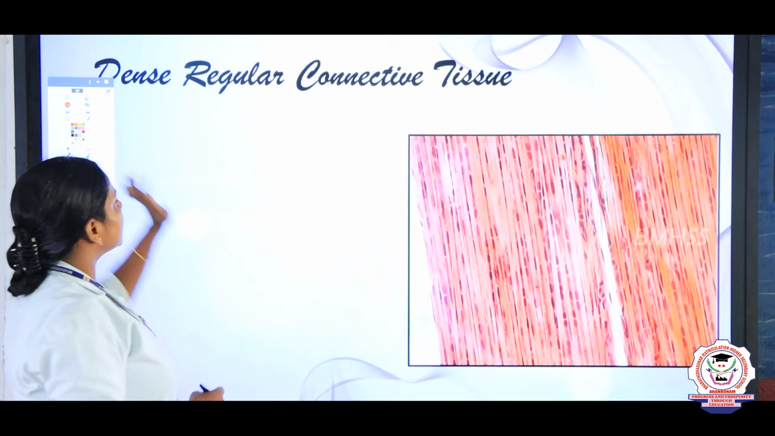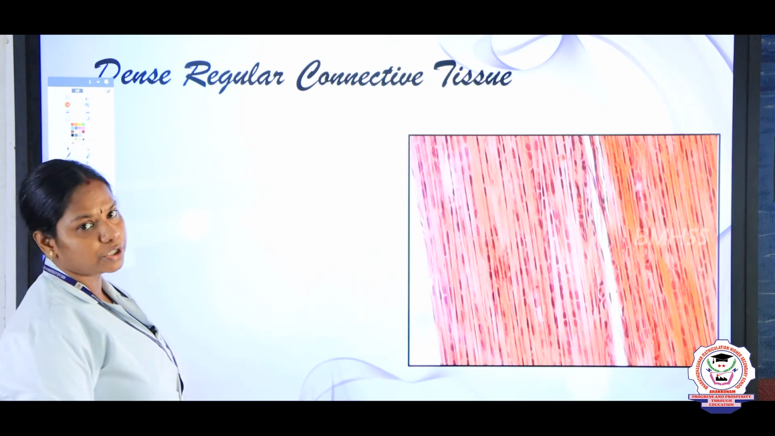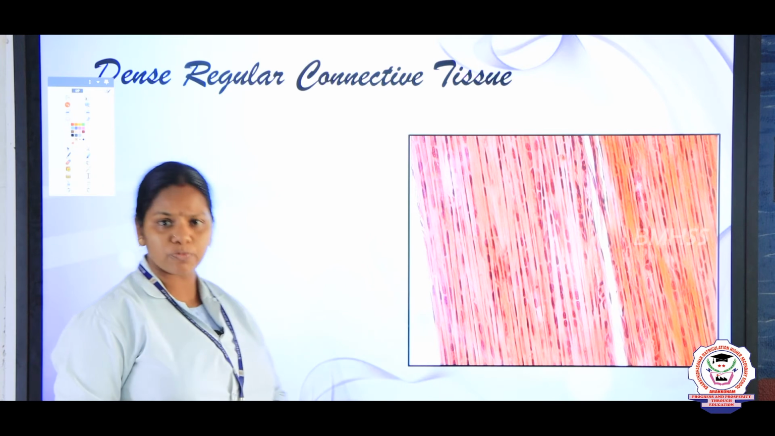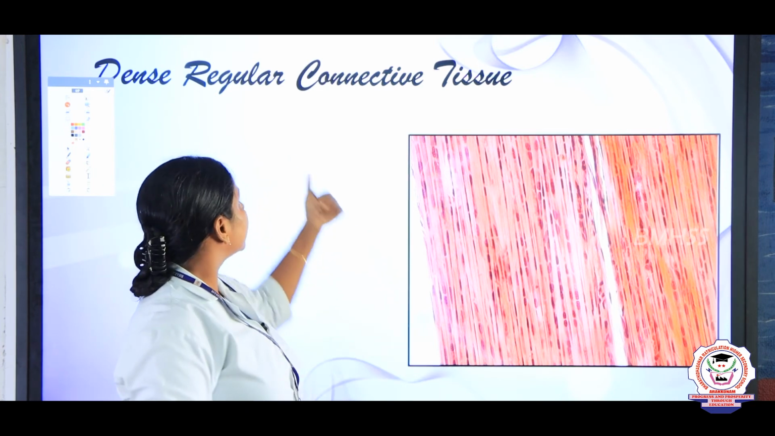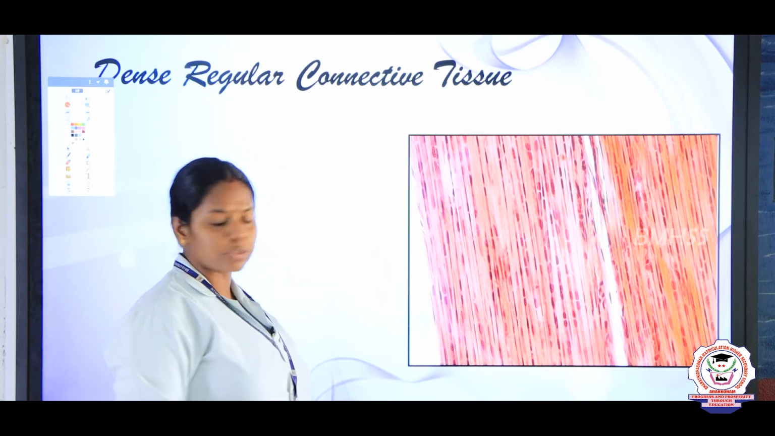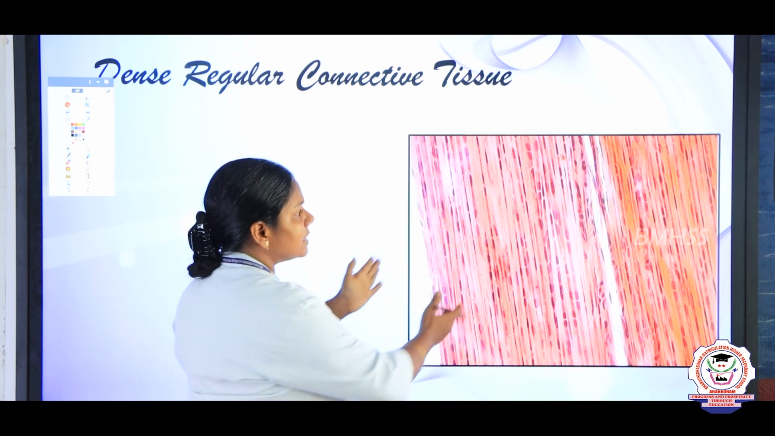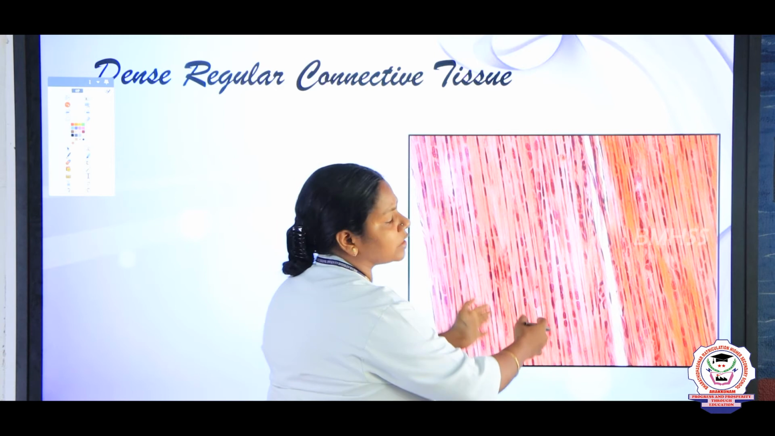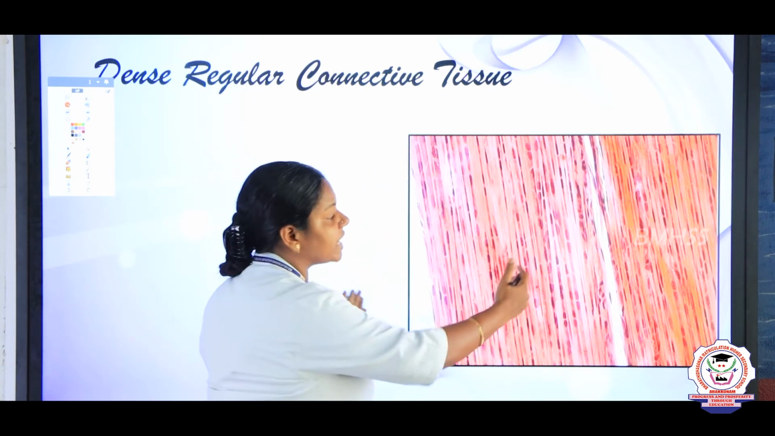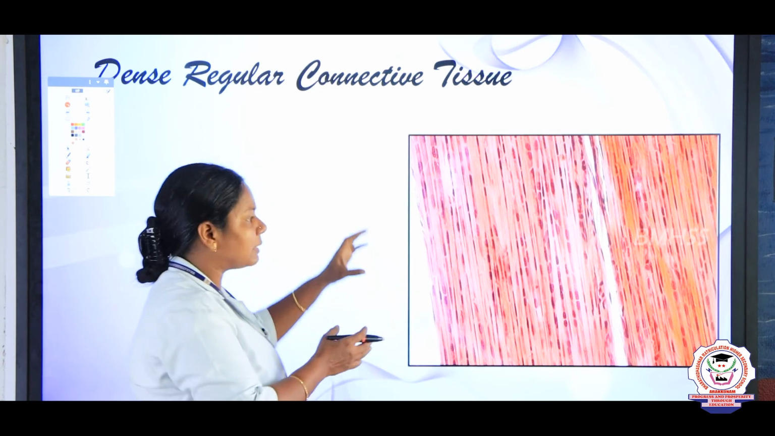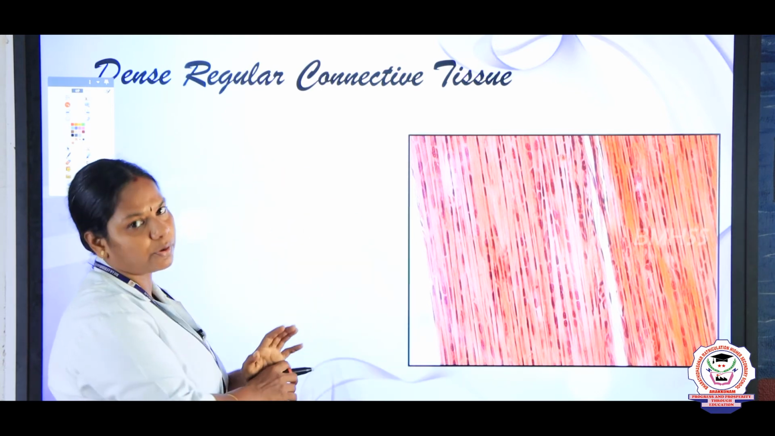So, the first one is dense regular connective tissue. Based on their arrangement, they are classified as regular and irregular. For example, in the case of regular connective tissues, you see, children, the cells are arranged parallel to each other. The arrangement of the tissues is parallel and densely packed, and the pattern of arrangement is regular.